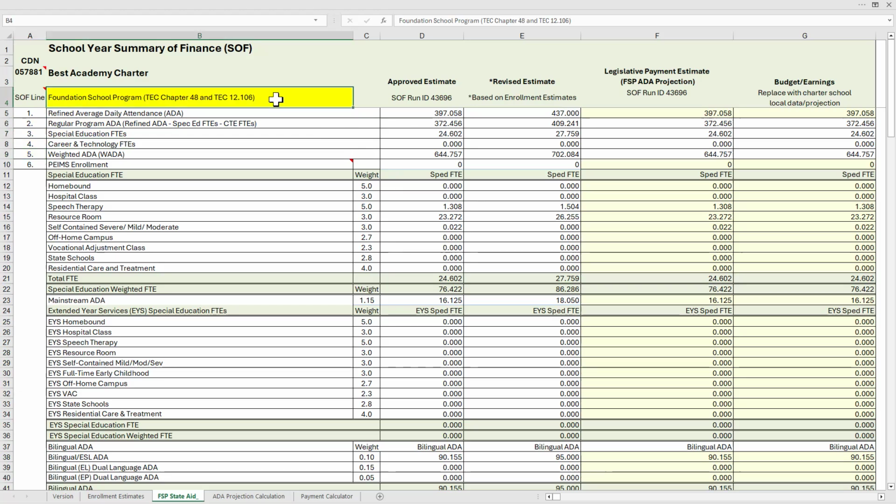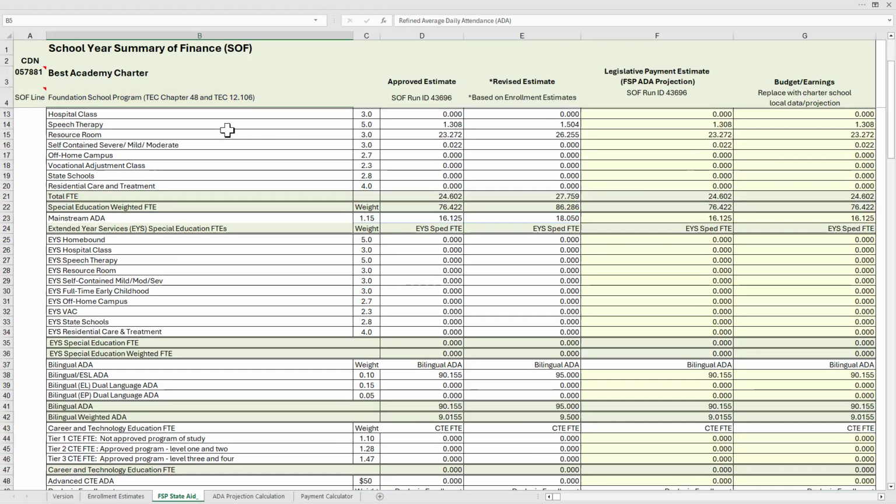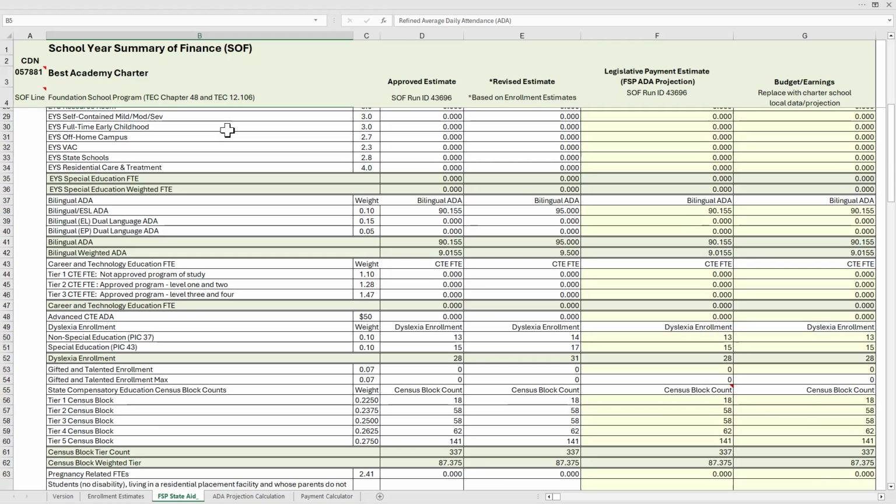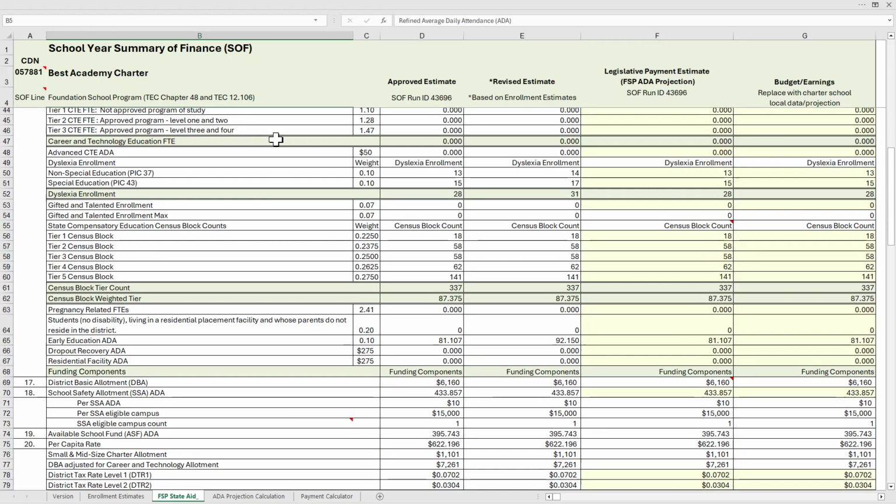Next, let's go to the description of the Foundation School program, which begins with student counts. So student counts are going to include average daily attendance, full-time equivalents, and enrollment counts. And you'll see that the funding weights that are set in statute are identified to the right of the various student counts.